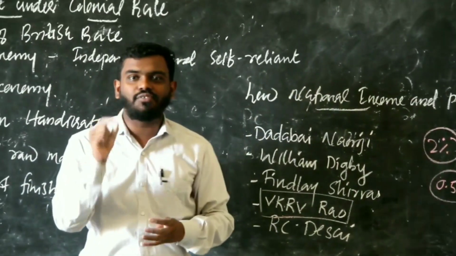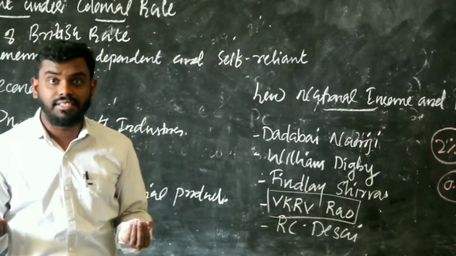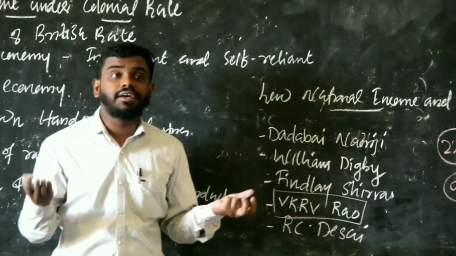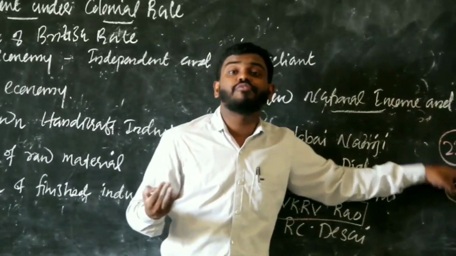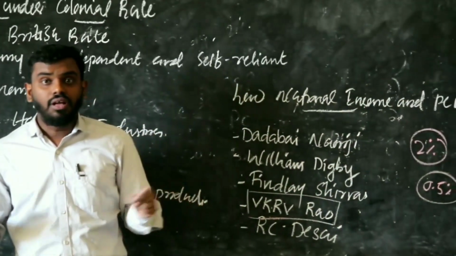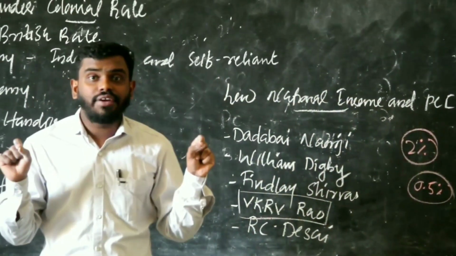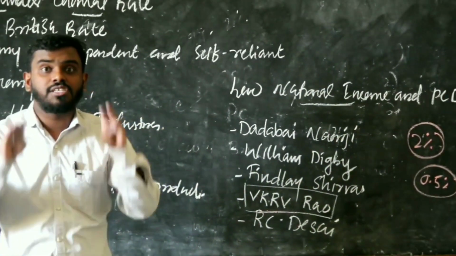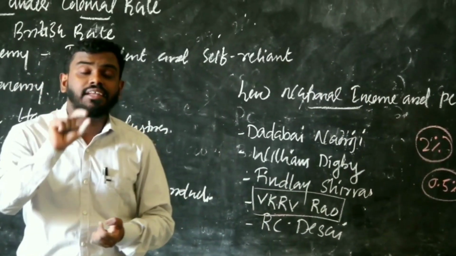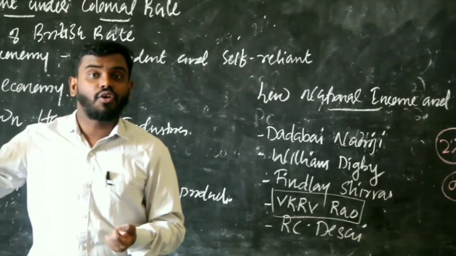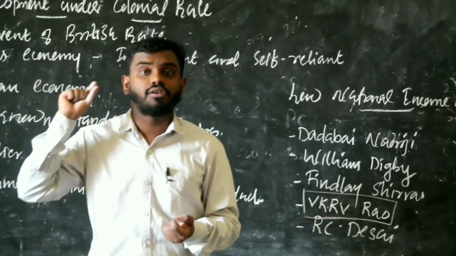At the same time, the per capita income growth rate was only 0.5%. That shows our economic condition was so pathetic that we can say the Indian economy was a stagnant economy under colonial rule.